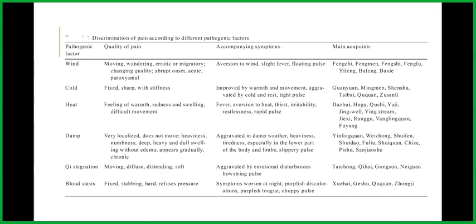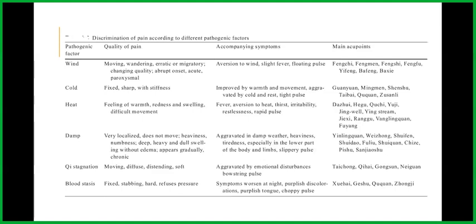When there is damp, the pain will be very localized and does not move. There will be heaviness, numbness, deep, heavy, and dull swelling without edema, and it appears gradually and is chronic. And the accompanying symptoms will be aggravated in damp weather, heaviness, tiredness, especially in the lower part of the body and limbs, and slippery pulse.